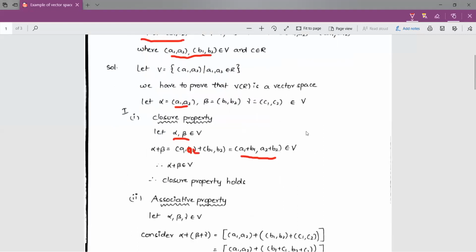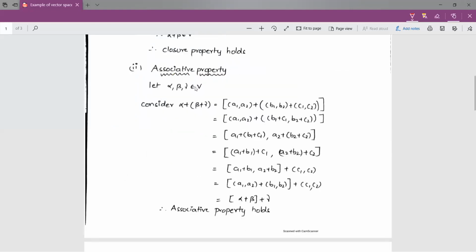So coming to the second property, that is associative property. For associative property, we have to consider three elements. One is alpha, second one is beta, and the third one is gamma. So once again here alpha, beta, gamma are nothing but three ordered pairs. So what I have to consider is alpha plus (beta plus gamma).